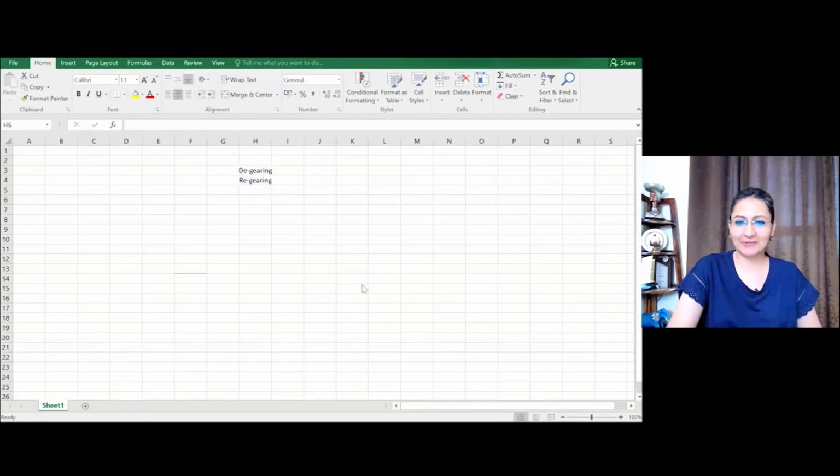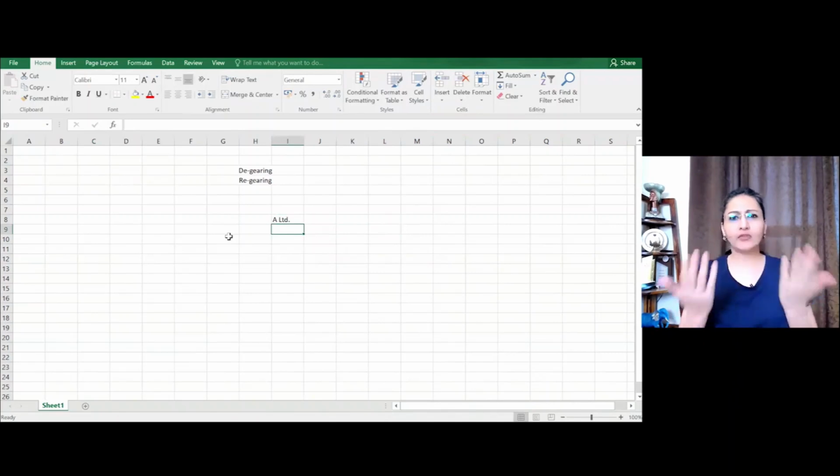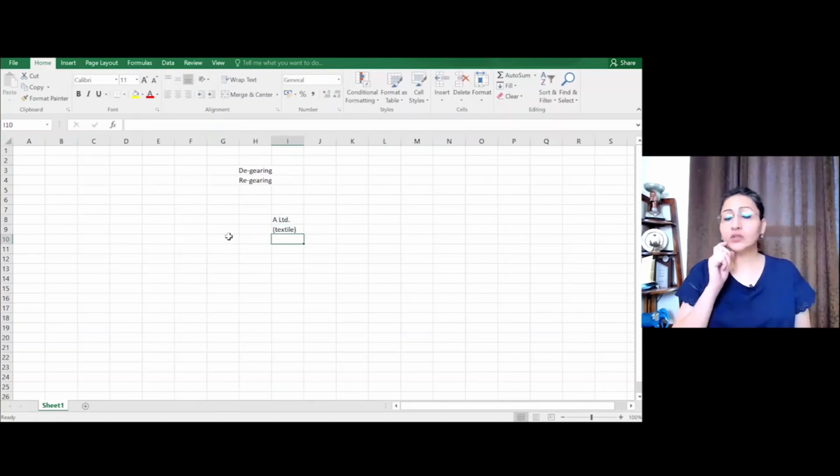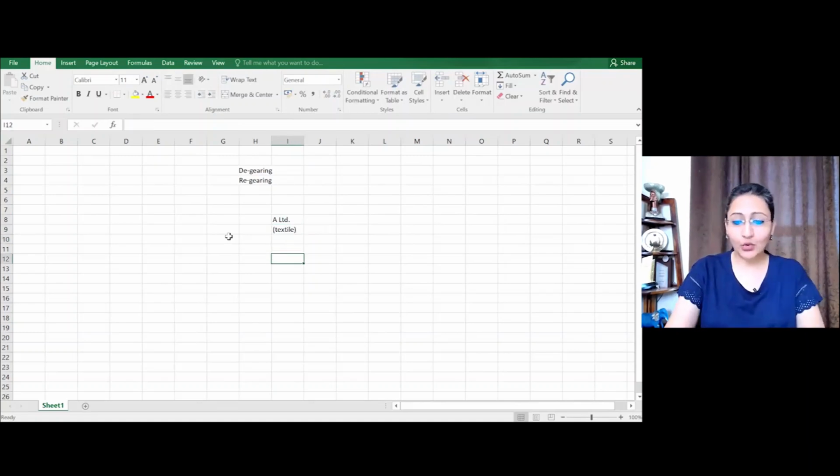Okay, Srinivas is saying, please explain once. Okay, let's do it then. So I'll talk in absolute layman terms. There is a company, A Limited. Now, A Limited is already in one type of business. Let's suppose this is into textiles. Now, this company wants to enter into the automobile sector.